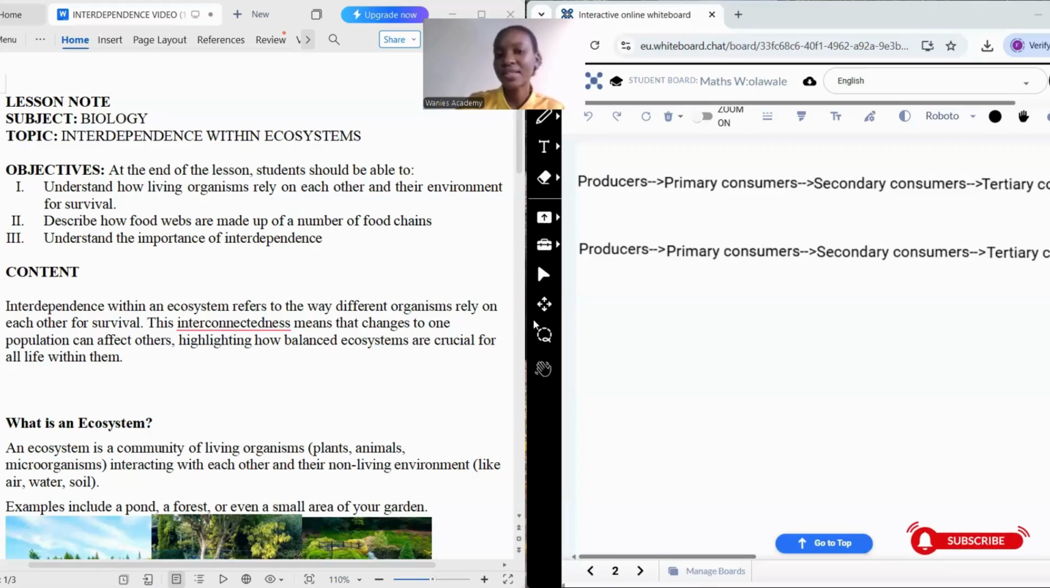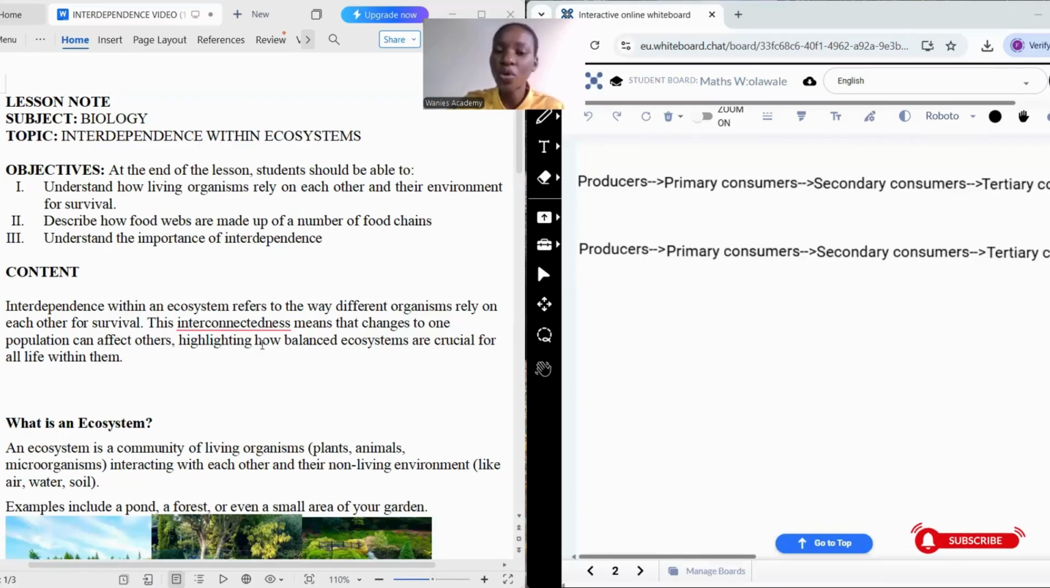So, what is interdependence? Interdependence within an ecosystem refers to the way by which different organisms rely on each other for survival. Somehow everything relies on each other for survival. So let's learn more about this. This interconnectedness means that changes to one population can affect others, highlighting how balanced ecosystems are crucial for all life within them.